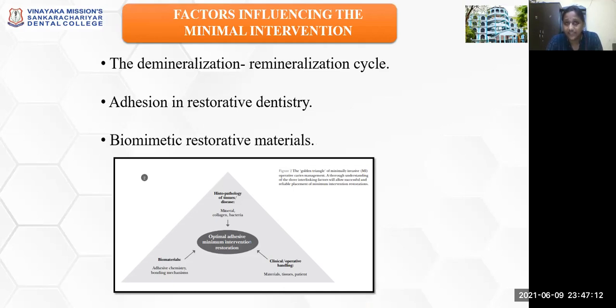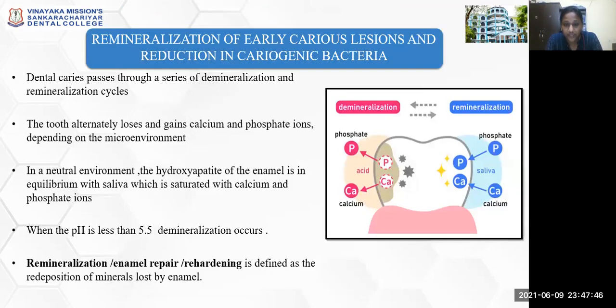Then comes adhesives in restorative dentistry: how far isolation is achieved, how far your dentin bonding agents or your GIC adheres to the tooth structure, and then the introduction of biomimetic restorative materials that can mimic your lost tooth structure, whether it can give as much strength as the enamel, or whether it could have a dentinal support. These are the factors that influence minimal intervention.